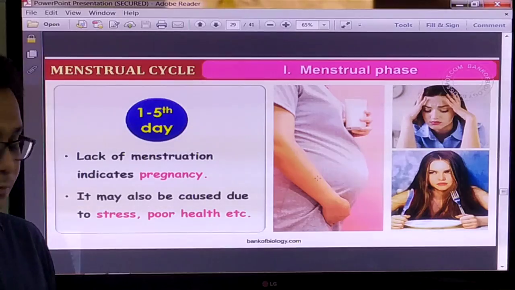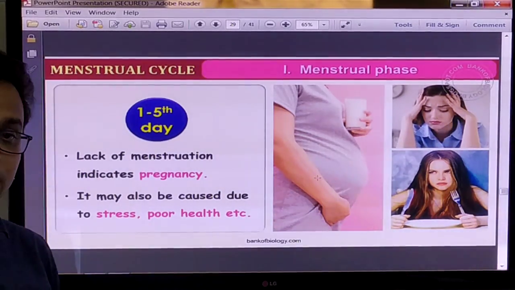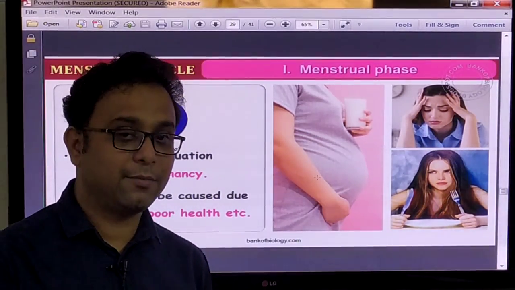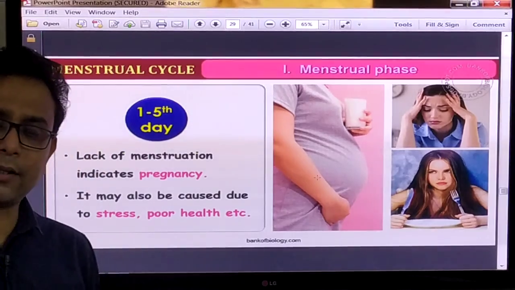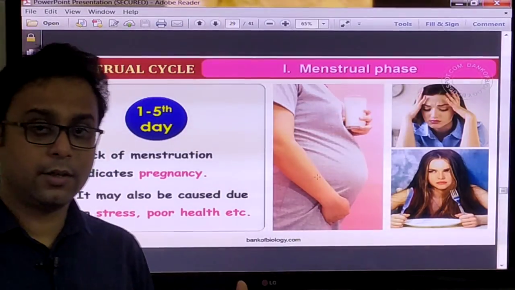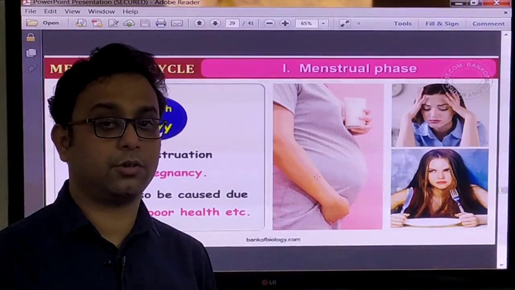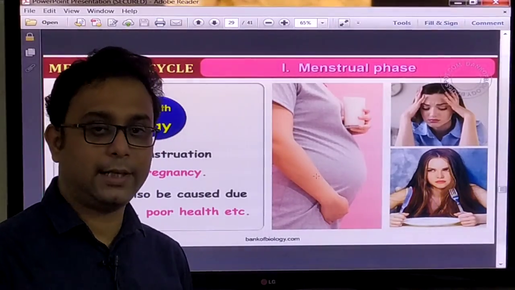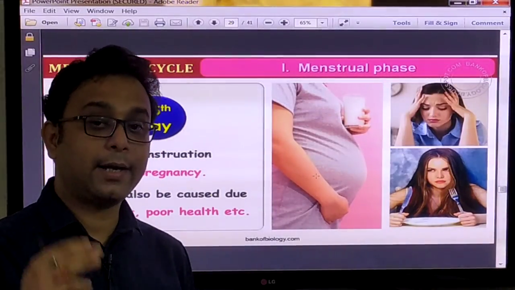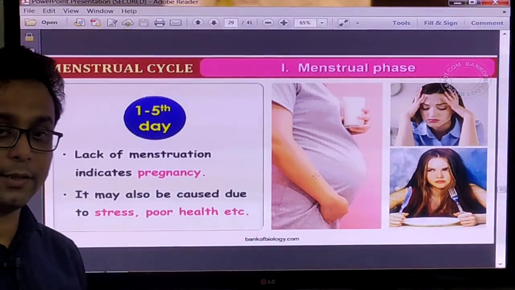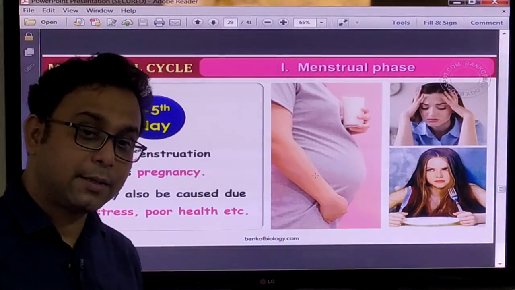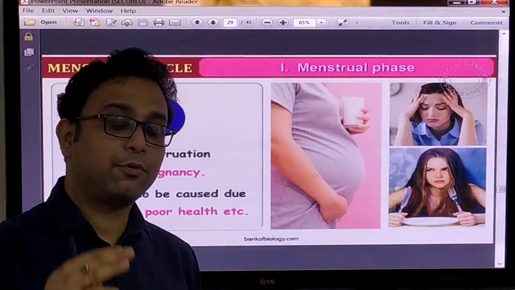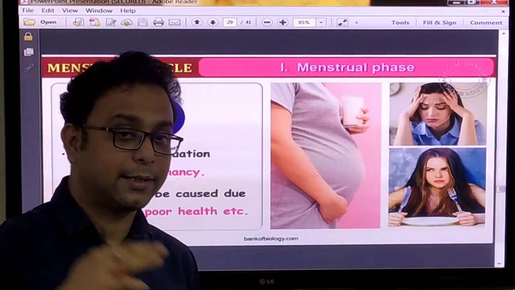Now the lack of menstruation indicates pregnancy, but sometimes there are also other different reasons for which menstruation does not take place, right? But most commonly it is said that when a couple, right, at that time if the female has no menstruation, that indicates pregnancy.